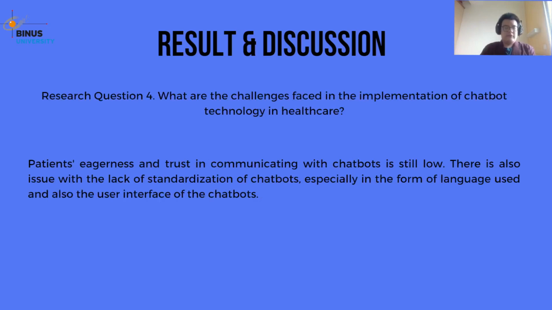For our last question, that's about what are the challenges faced in the implementation of chatbot technology in healthcare. We found from our research that there's one underlying issue, and that's the lack of standardization for chatbot technology. There are two aspects that are lacking in standardization. The first one is user interface, is how the chatbot is presented to the users. Is it as a computer or like a more human-like persona? The next is about language use. Is it more technical or is it more everyday conversation like language that are easy to understand?